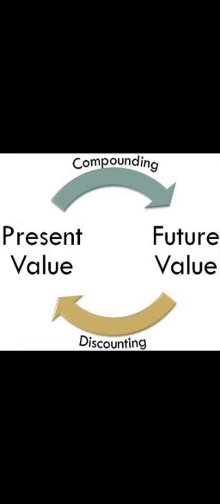Under time value of money, there are 2 concepts. One is compounding and another is discounting. When present value is given and you want future value, you have to follow the compounding process. For example, Mr. X deposited rupees 1 lakh in 2022. That means in present time Mr. X invested 1 lakh rupees, and what amount will he get in future?